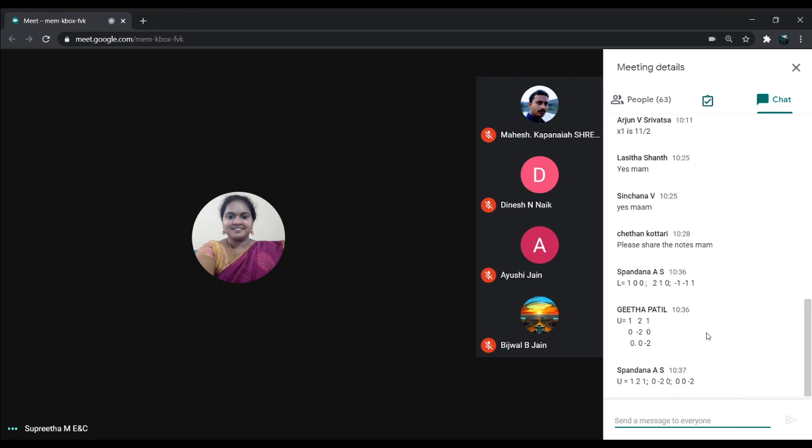Okay. Now Spandana and Geeta, multiply this L and U and check whether you're getting the matrix A back again, just for cross verification.